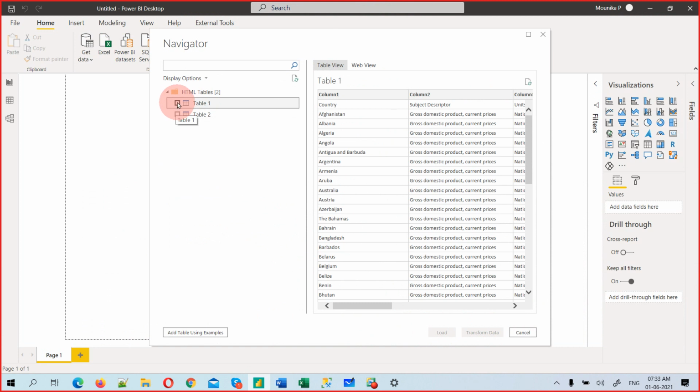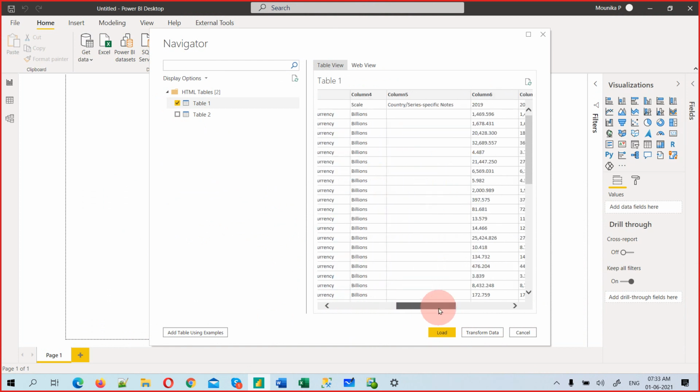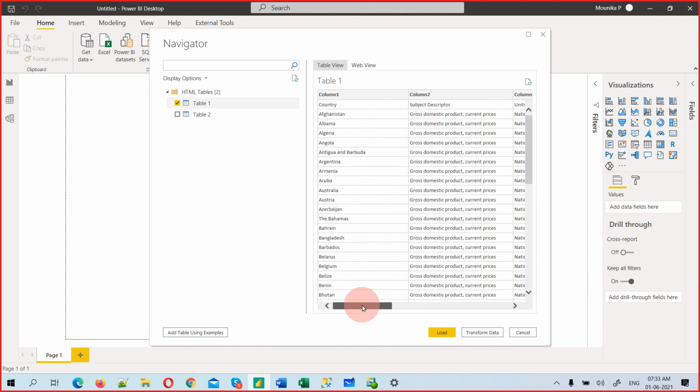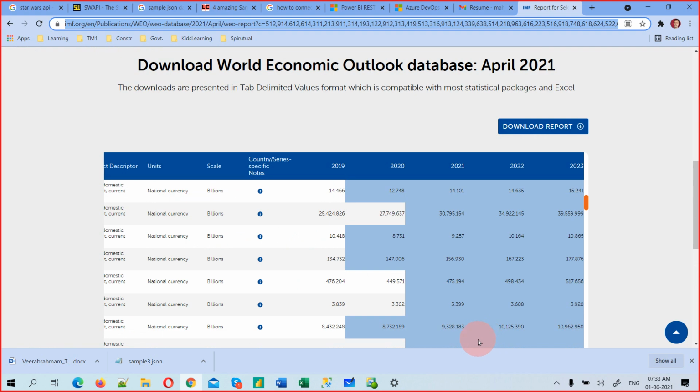Once I click this, it will open up. Now it's yellow and not white. If everything is proper and I can directly represent it in the report, then you can load. Otherwise you can click on transform. Let me click on transform.